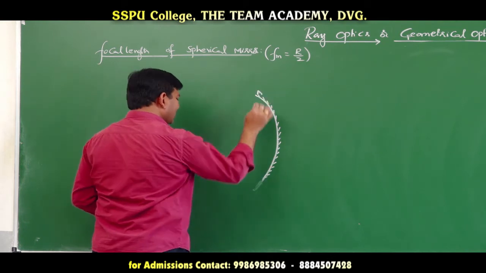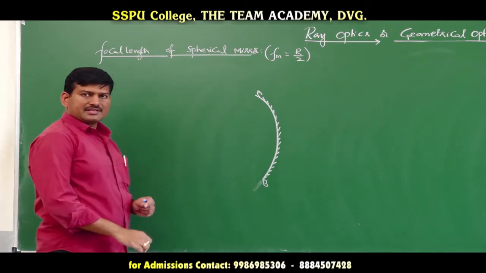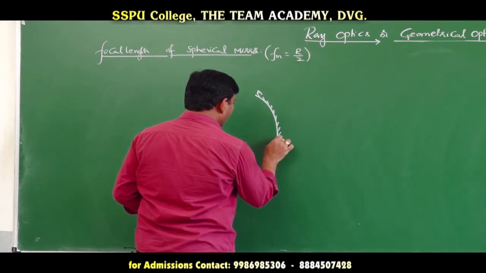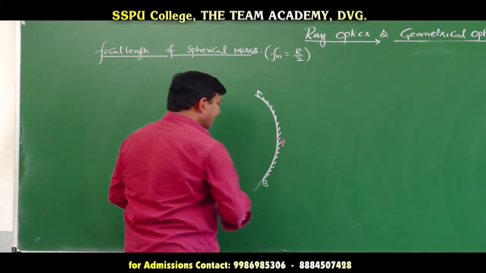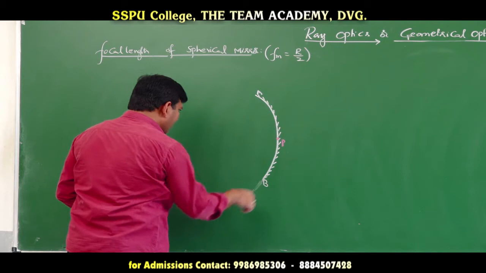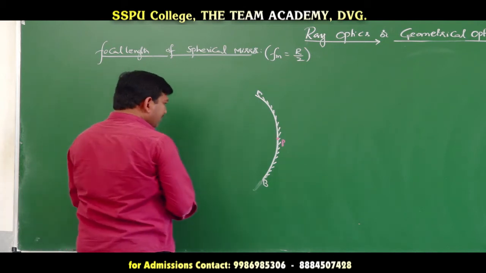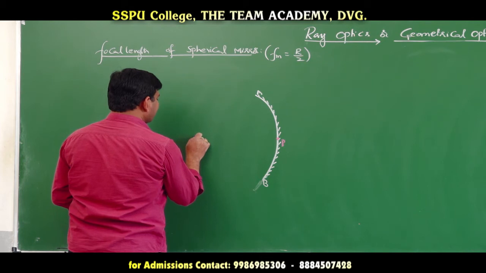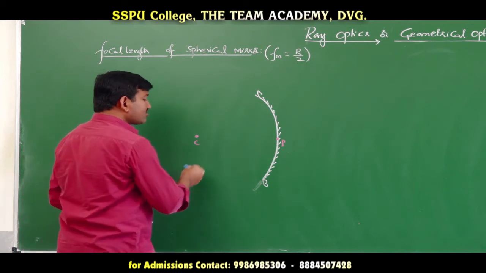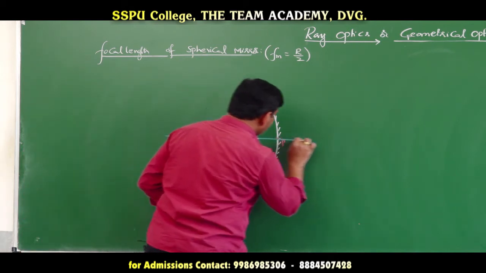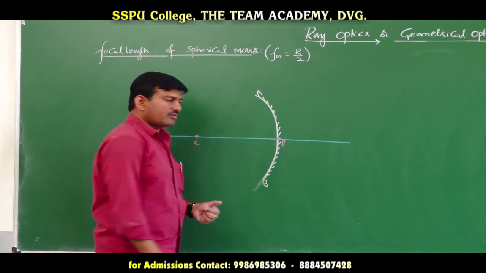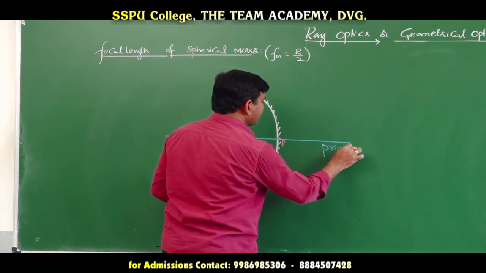Now, let me take AB as a spherical mirror. For this spherical mirror, there will be a pole. Let me choose this as the pole, from where all the distances are to be measured. Now, for this spherical mirror, there will be a center of curvature. This is the center of curvature C. Now, draw a straight line passing through the center of curvature and the pole. The straight line joining the center of curvature and the pole is said to be the principal axis.